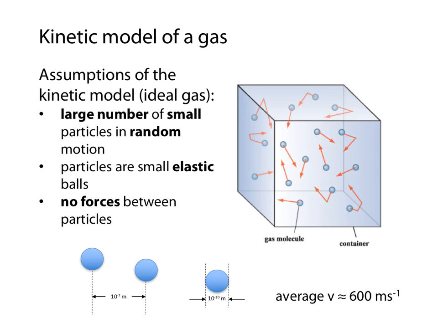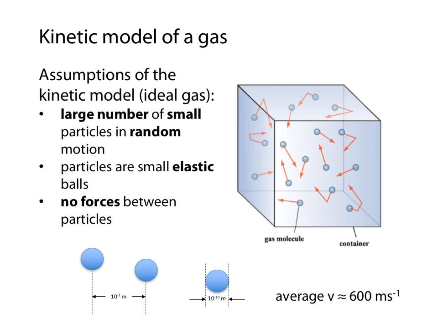One of the other assumptions is that they are very small, or in fact technically have no size at all, which obviously isn't very realistic, but it's an assumption. And it's a reasonable assumption. On average, the separation between particles in a gas is 10 to the minus 7 meters, whereas the average size of a gas particle is about 10 to the minus 10 meters. So there's 3 orders of magnitude difference. Imagine if each particle was a ball about 1 centimeter across, then there'd be 10 meters between the balls on average. So it's a reasonable assumption.